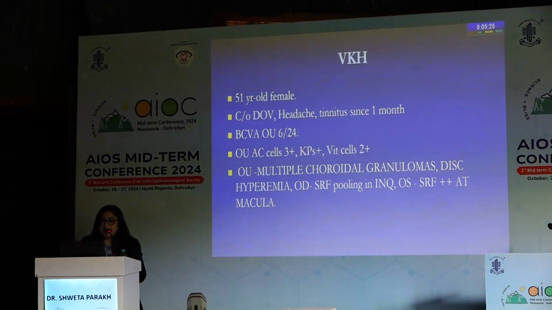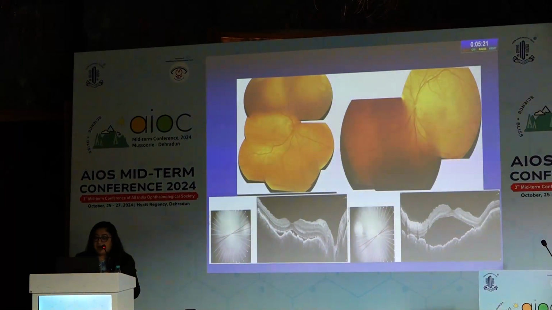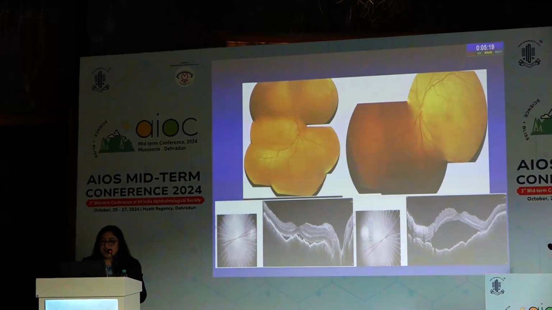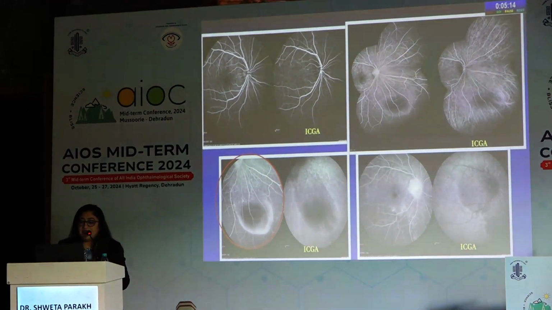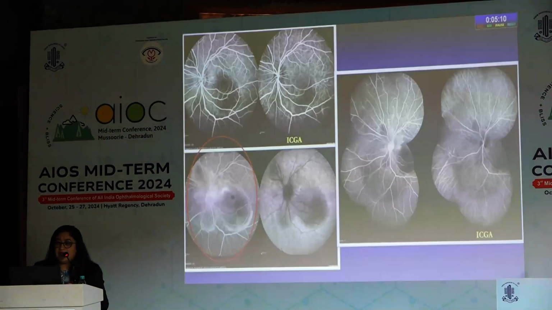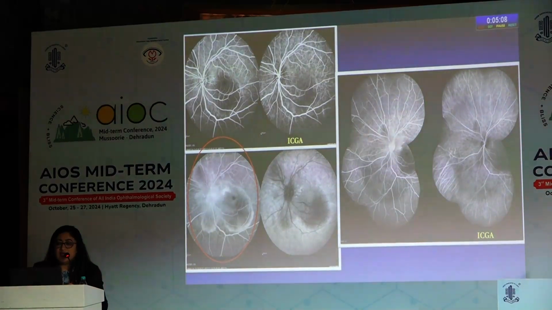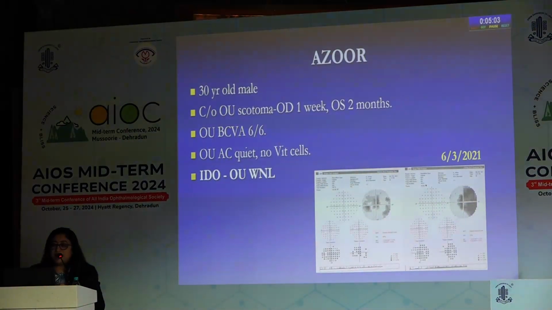In this typical case of VKH with a typical OCT picture, we could see SRF, RPE undulation and choroidal elevation, and early pinpoint leakage with late pooling of dye and disc staining in the later stages of the fluorescein angiogram, and multiple tiny hypocyanescent spots on ICGA. The patient was treated with immunosuppressants and steroids.